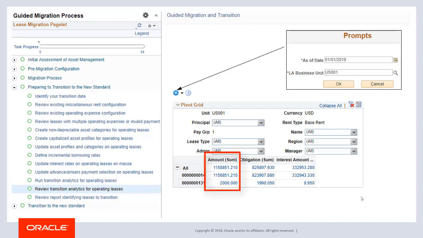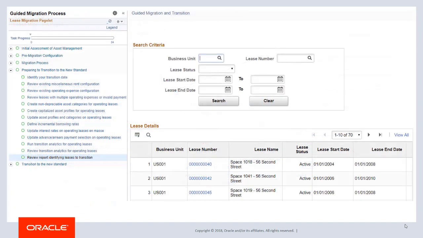Amount represents the full amount or undiscounted amount of the remaining payments. Obligation represents the discounted amount of your remaining payments. Interest represents the interest portion of your remaining payments. Select any of the numbers in the pivot grid to see detailed payment information for the lease.